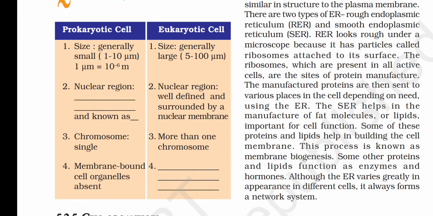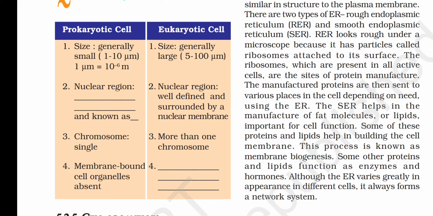or we call it nucleoid. So in the prokaryotic cell, your answer will be nuclear region is not well defined and known as nucleoid. Second point क्या आएगा? दोनों prokaryotic और eukaryotic के न्यूक्लियस में डिफरेंस होता है. यूकैरियोटिक न्यूक्लियस की मेम्ब्रेन होती है, nucleus is surrounded by a double layer nuclear membrane. और प्रोकैरियोटिक सेल में जो न्यूक्लियर रीजन होता है, डीएनए होता है, जेनेटिक मटेरियल होता है, it is not surrounded by any membrane.